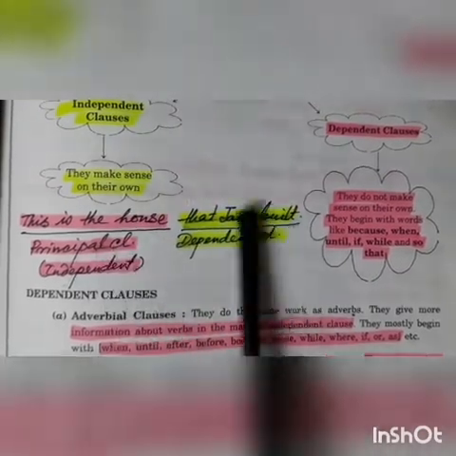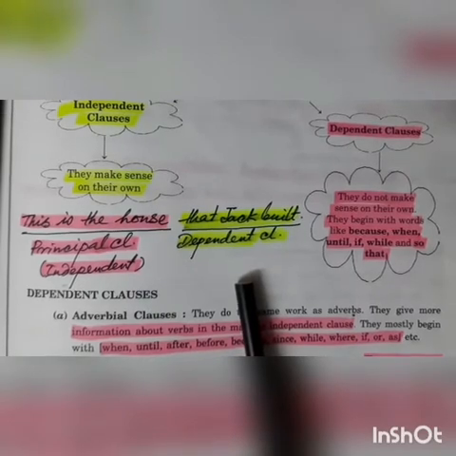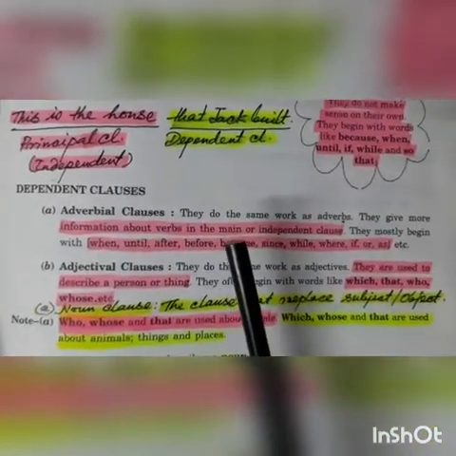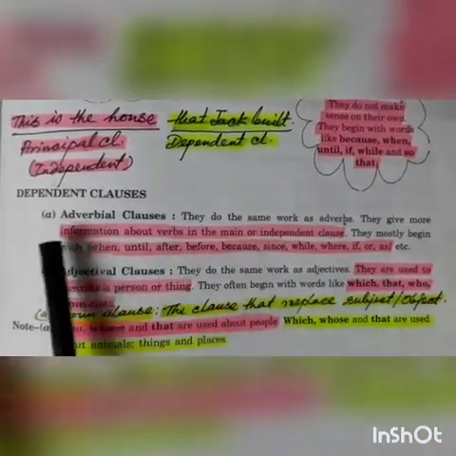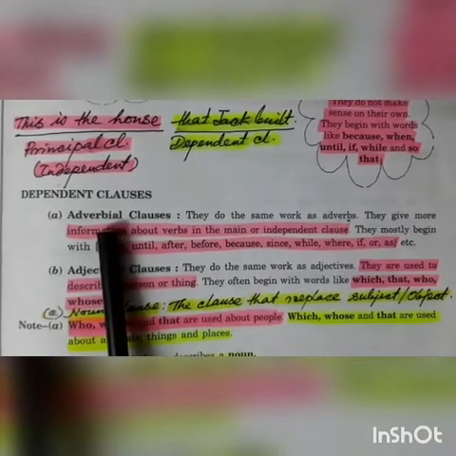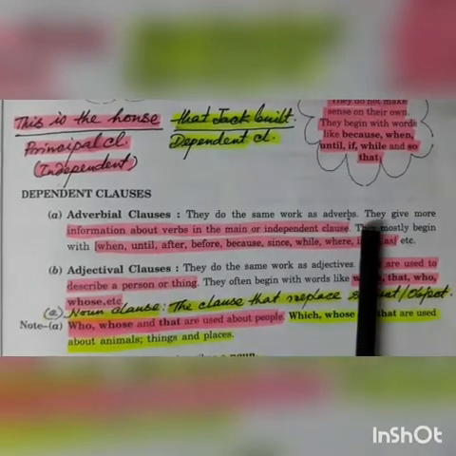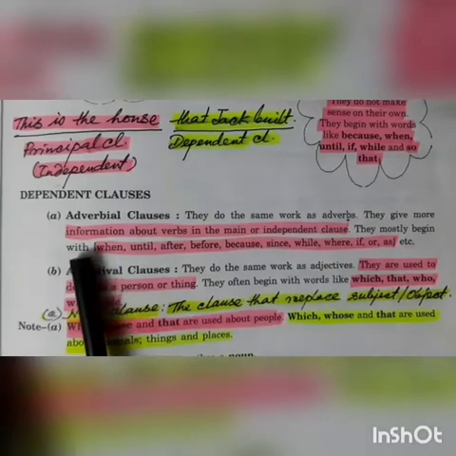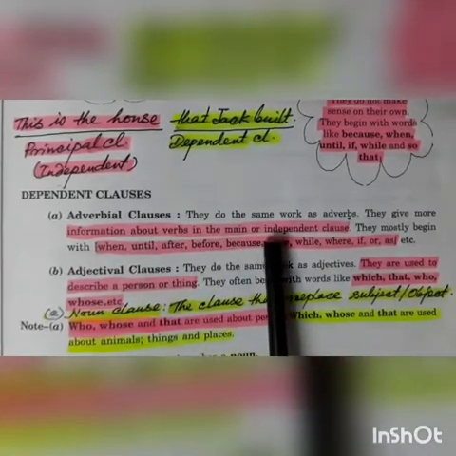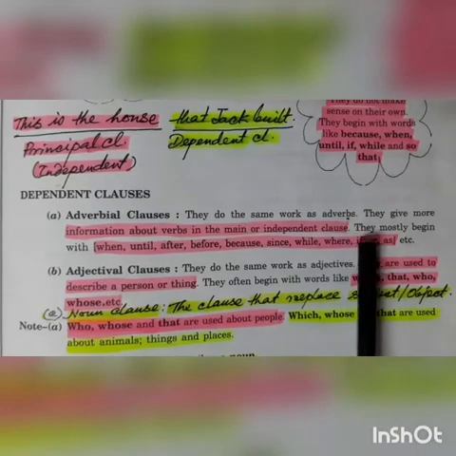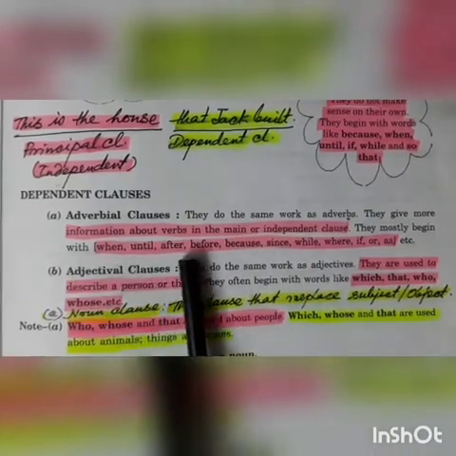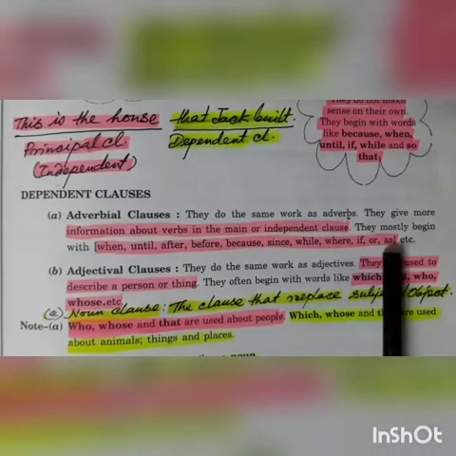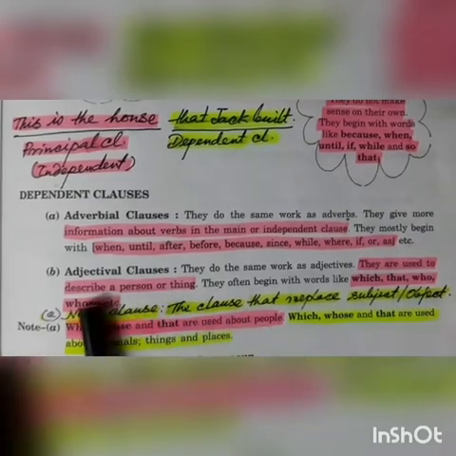So considering this fact, there are three types of relations, as I already told you. Now I am discussing the relations. First type is adverbial clause. Adverbial clauses do the same work as adverbs. They give more information about verbs in the main or independent clause. They mostly begin with when, until, after, before, because, since, while, where, if or as, etc.